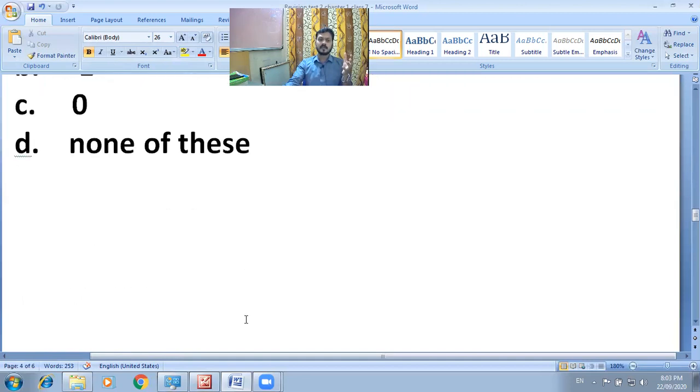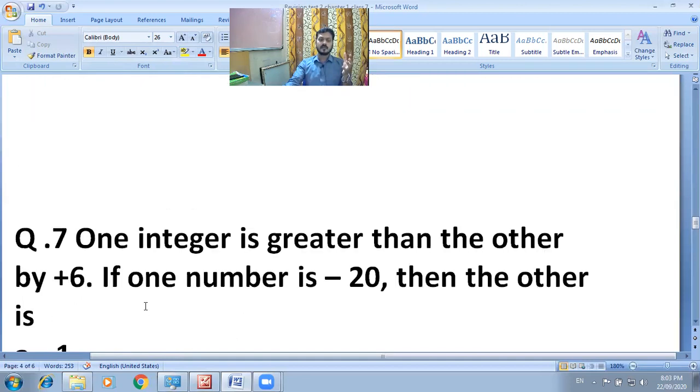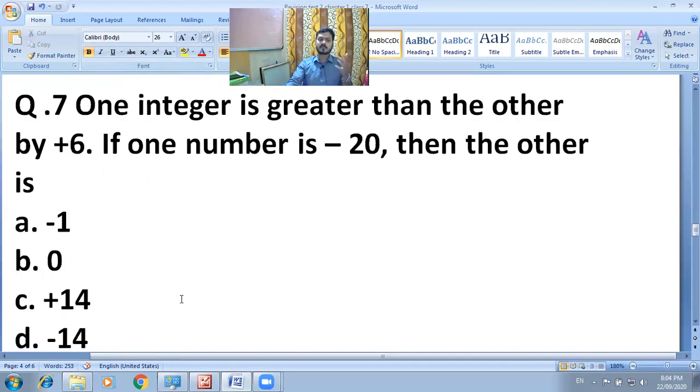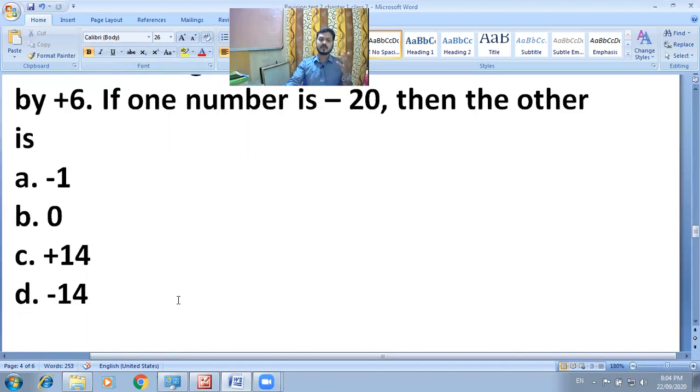Okay, proceed to the seventh one. One integer is greater than the other by plus 6. If one number is minus 20, then the other is. Suppose we have two numbers, one is greater than the other by plus 6, one number is minus 20, then the other number is minus 1, 0, plus 14 or minus 14.